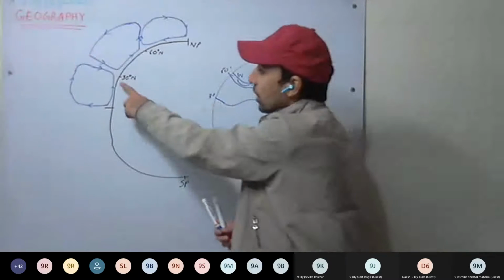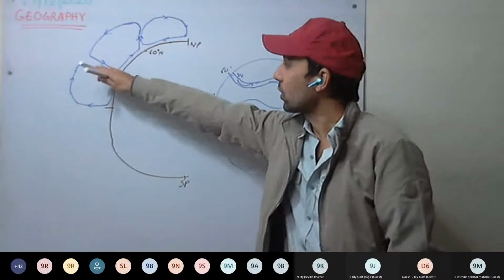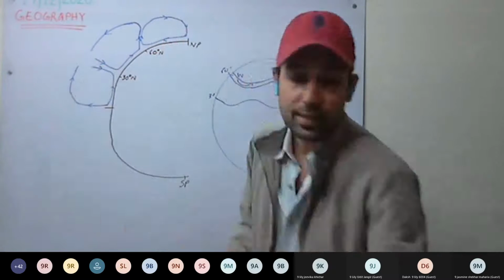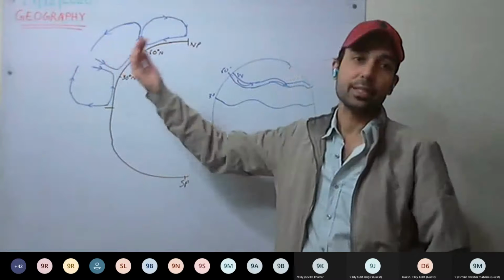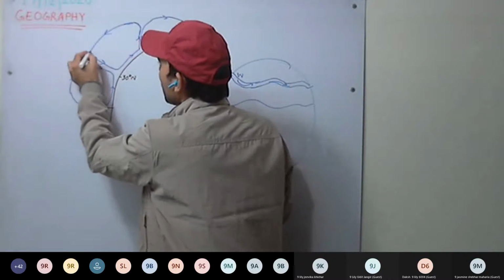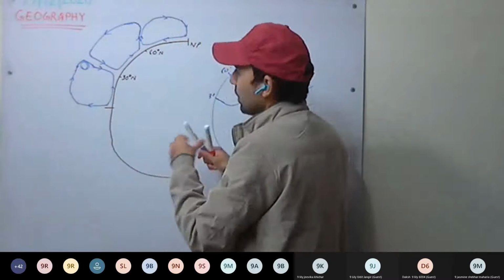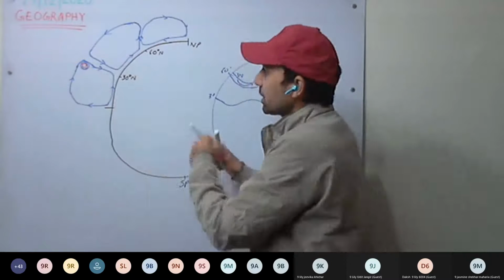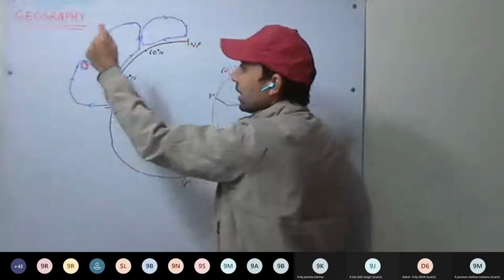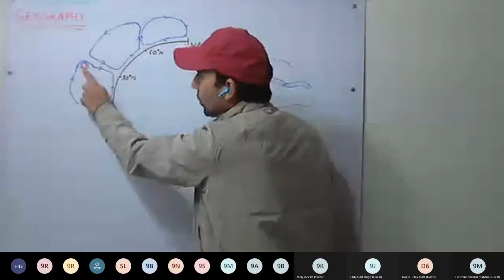First we'll be discussing the jet stream formed around 30 degrees. This is called the subtropical jet stream. It is formed in the upper atmosphere, near the tropopause. So one jet stream is flowing near the tropopause in a meandering fashion. Okay, so how is this formed?